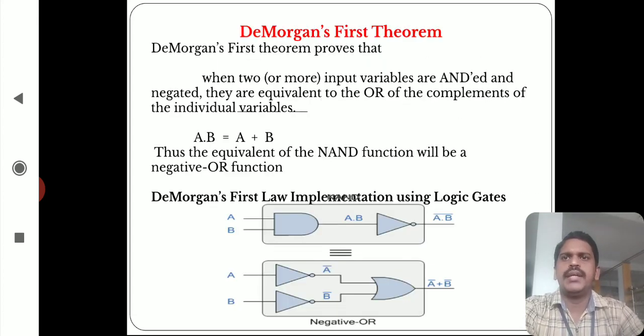First theorem, De Morgan's first theorem. It proves that when two or more input variables are ANDed, that means AND logic, and negated, that means complemented, they are equal to the OR of the complements of the individual variables.